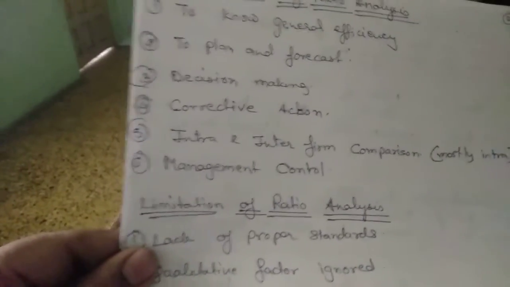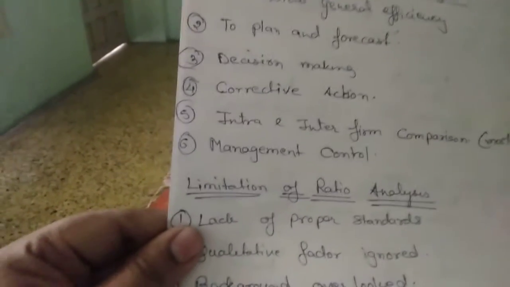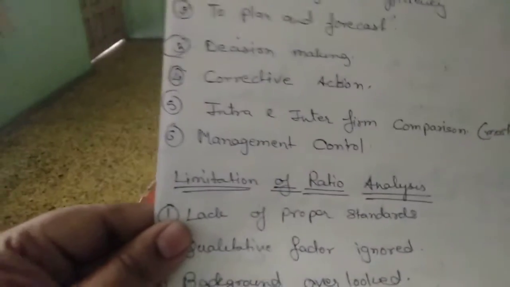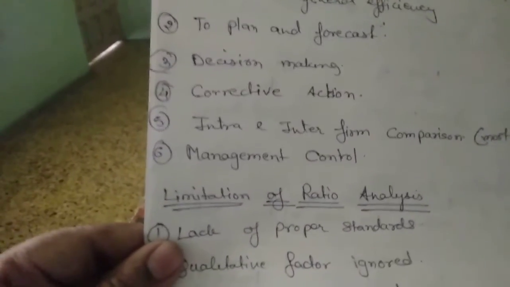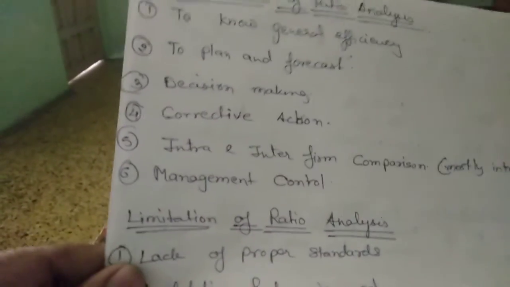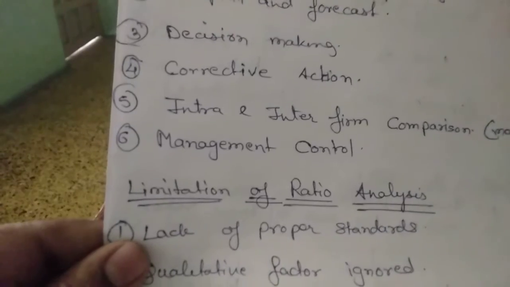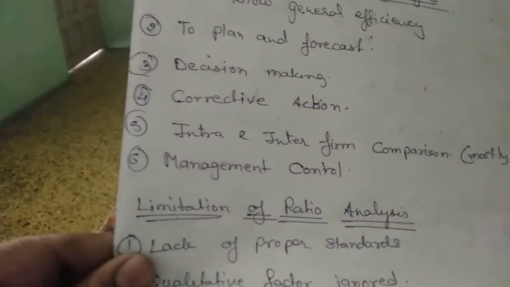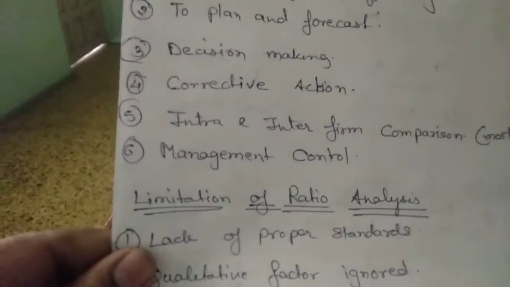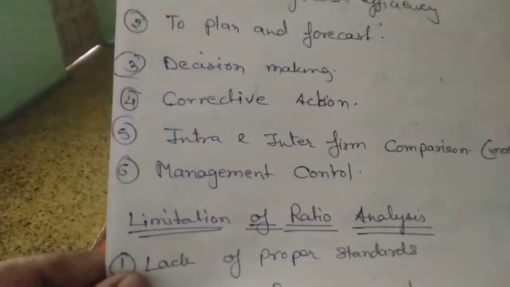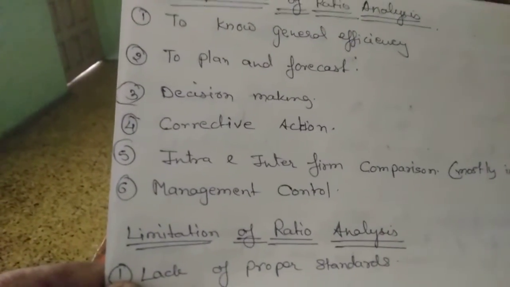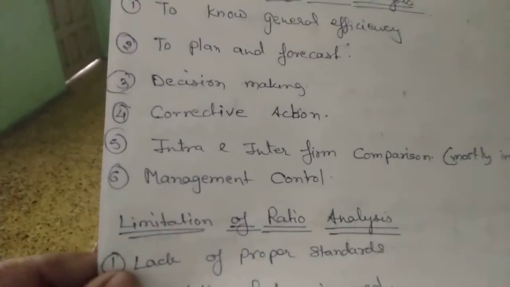It helps to plan and forecast. For example, if you are making a profit, you may plan whether to expand the production or whether to go in for some new changes. Or if you are going into a loss, whether to merge with another business or whether to close down the business.